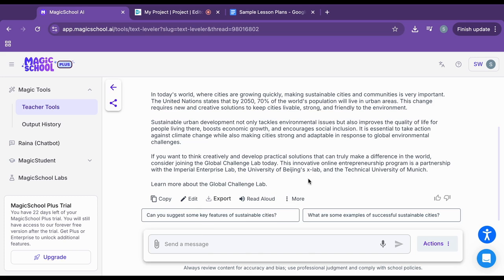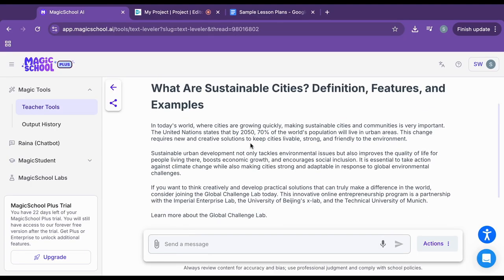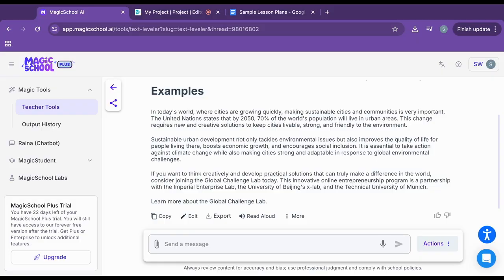If you were looking for something different, don't forget that you can always send a message to Magic School to keep going on that output. Maybe you want to extend it, make it a little bit more difficult. It does look pretty short for ninth grade, but that's totally up to you.